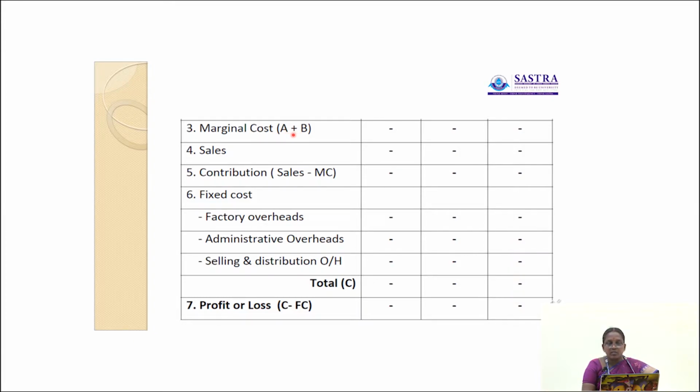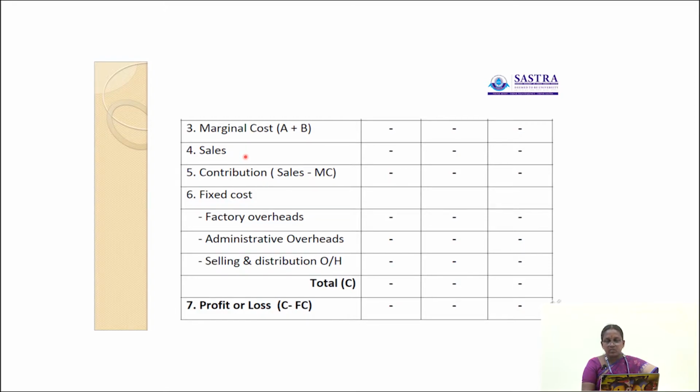Then sales. Then we have to find out the contribution. Contribution is the difference between sales and marginal cost. So we have to deduct the marginal cost from the sales. Contribution is equal to sales minus marginal cost.